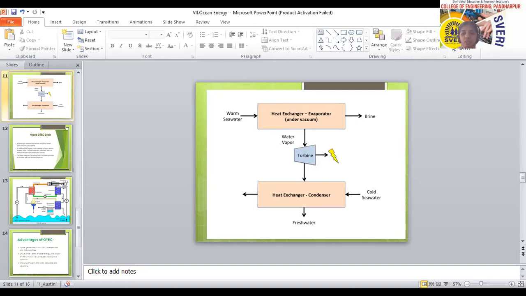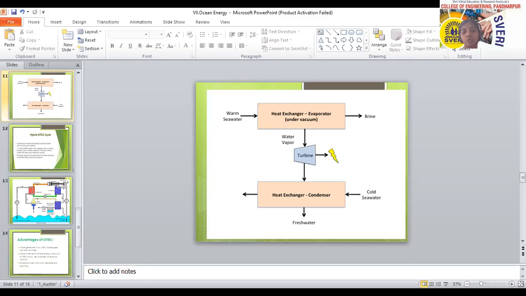Because of this low efficiency, what happens? Efficiency of the system is low, the capital cost is high, and maintenance cost adds to the overall cost. After considering all this, the system becomes uneconomical.